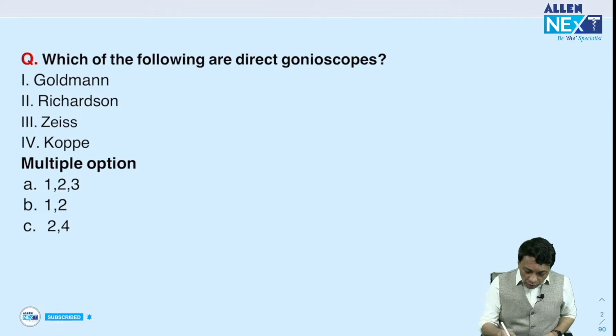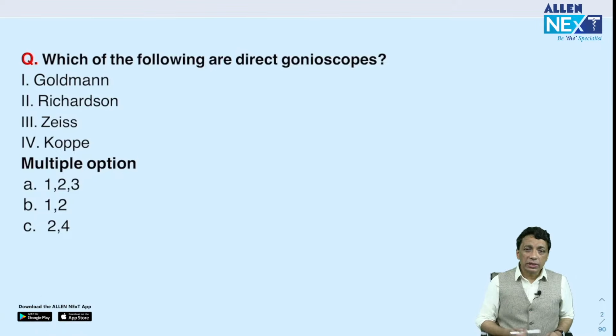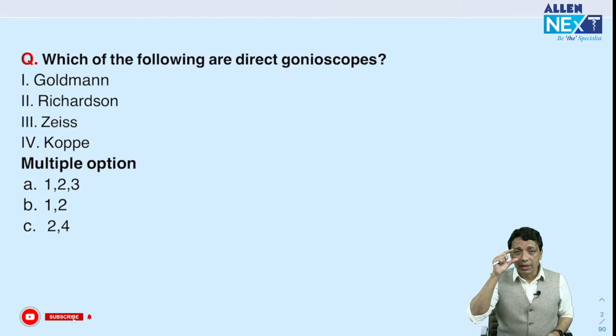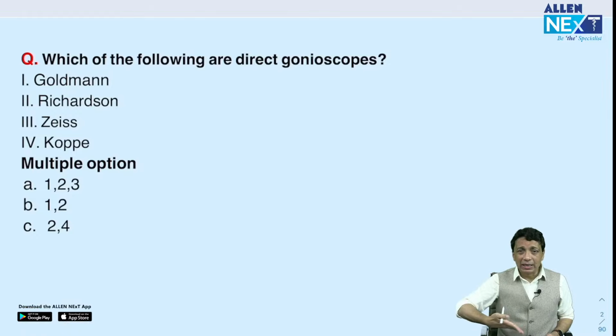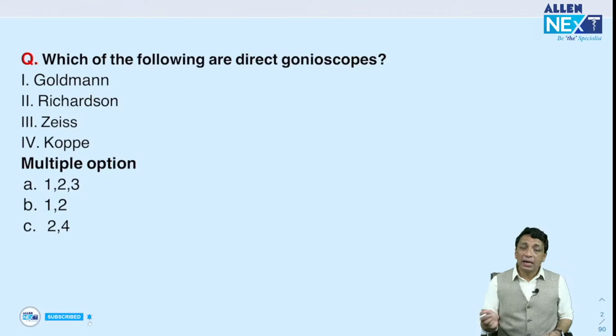And remember, we have two different types of gonioscope: direct and indirect. Direct, as the word says, you can see directly. You just go directly onto the eye and put the lens onto the eye, the patient is lying down, and you have a direct view of the angle. That's called a direct gonioscope. But much more popular are the indirect gonioscopes.